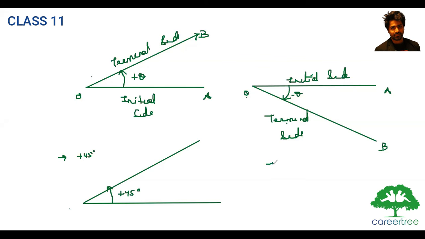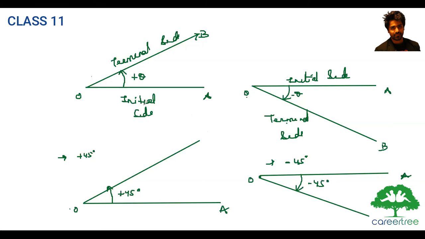If I ask you to draw minus 45 degree, again you will take a line, keep the protractor at O, and look at the 45 degree below. Let's say it is somewhere here. So it will be clockwise rotation, so this will be minus 45 degree.